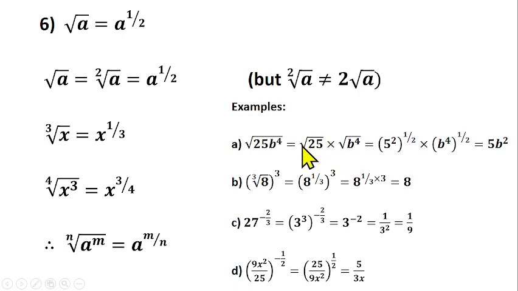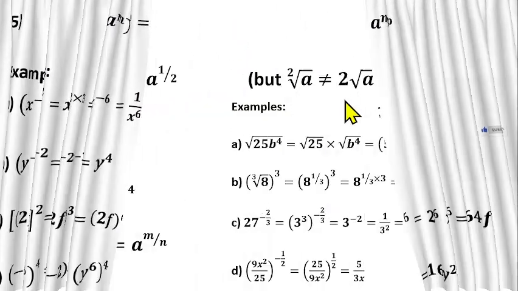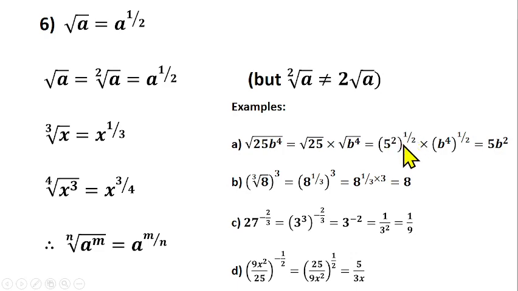So the index form of 25 is 5 raised to power 2. And we know what the square root means. That should give us raised to power 1 over 2. So 25 is written as 5 raised to power 2, then this square root is raised to power what? Half, based on what you have learned here. So also, the square root of b raised to power 4 can be written as b raised to power 4 into raised to power 1 over 2. Then according to the law we learned, let's go back. This power can multiply the power of 2. This half will multiply this 2.